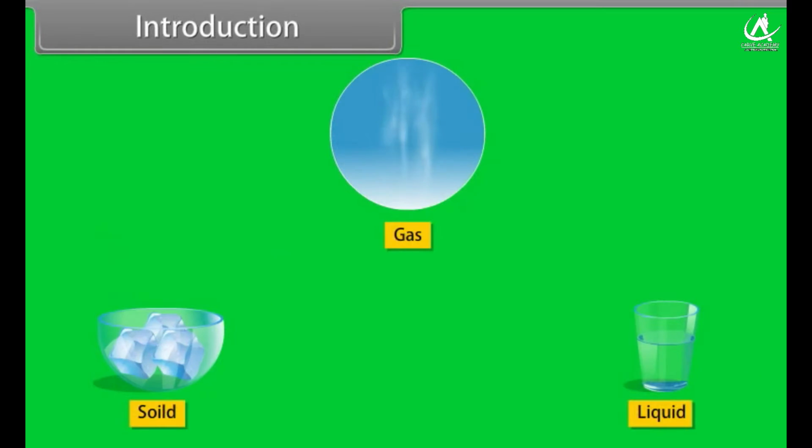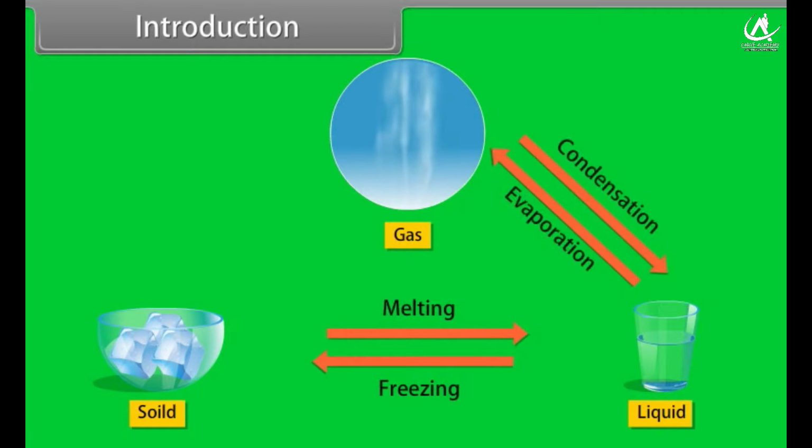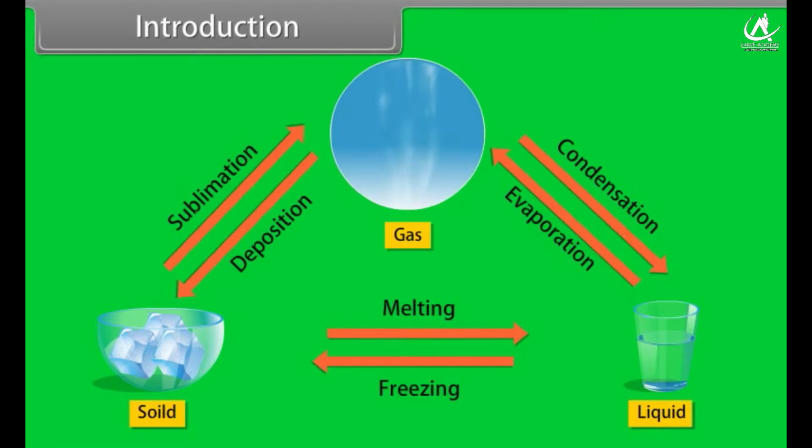equilibrium. The common physical equilibria are solid and liquid, liquid and gas, solid and gas. In homogeneous equilibria, the reactants and the products are in the same phase, whereas in heterogeneous equilibria, the reactants and the products are in different phases. So, throughout this module, we will learn equilibrium.